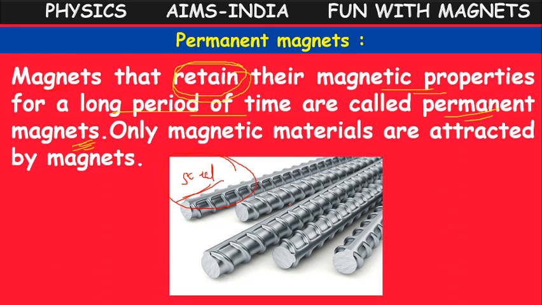It's highly impossible. So we have two types of magnets based on the retaining capacity of the magnetic property. Some of them retain it for a short period of time. They are called temporary magnets. Some of them retain it for a long period of time. They are called permanent magnets. Temporary magnets are made up of soft iron, and permanent magnets are made up of steel.